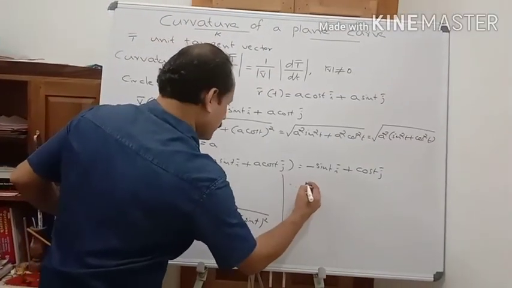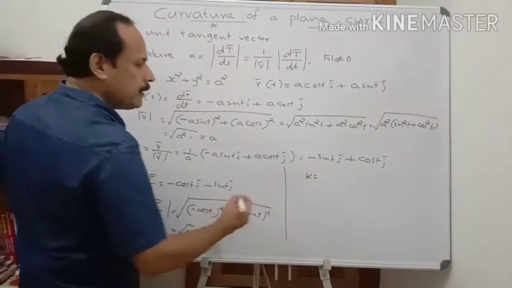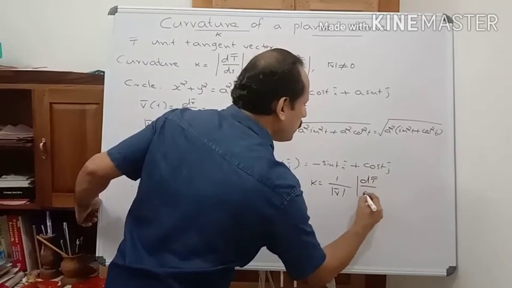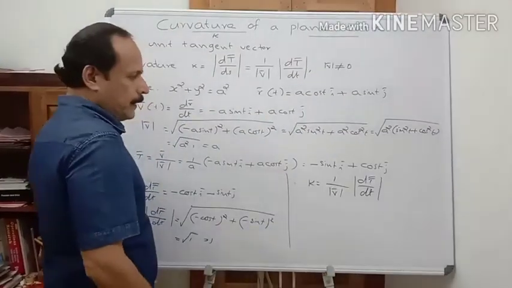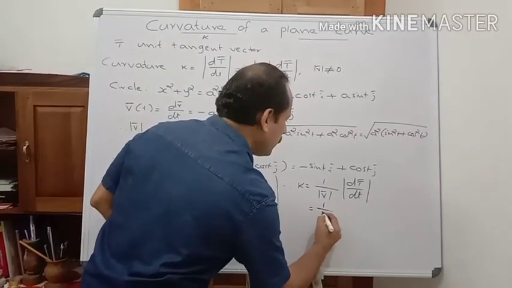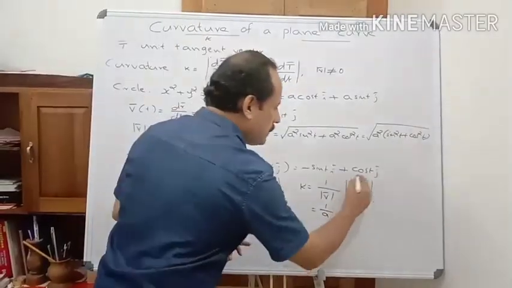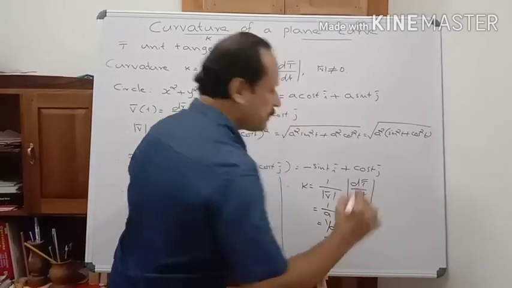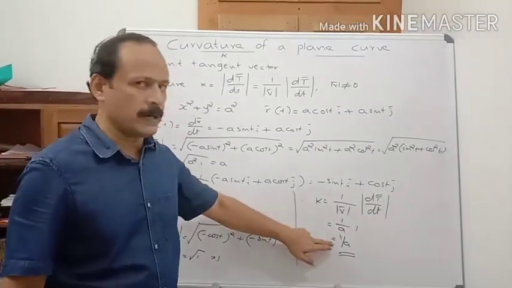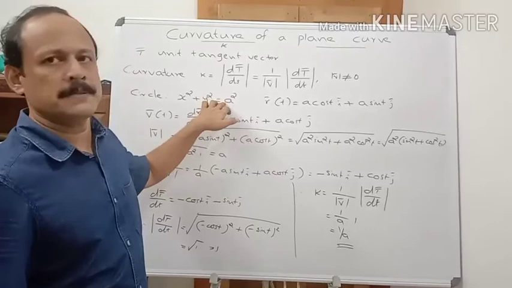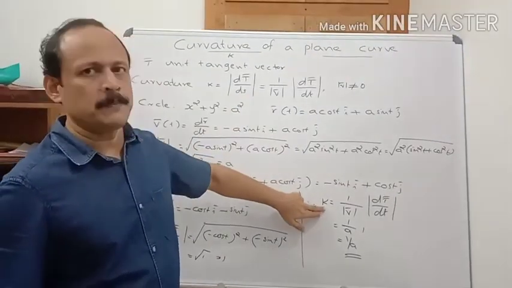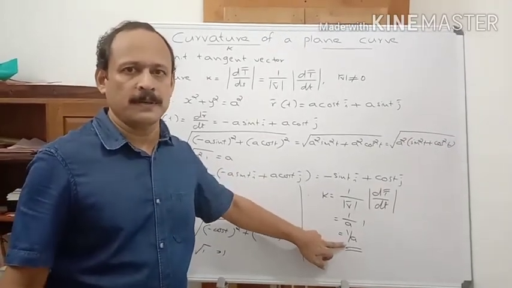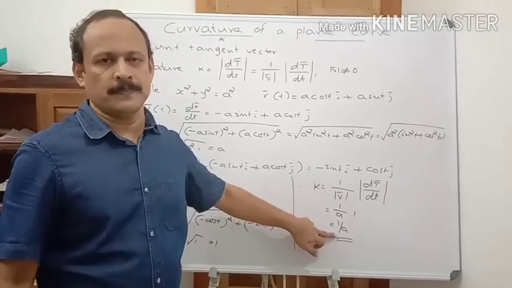For curvature, kappa equal to 1 by mod v bar into mod dt bar by dt, and this is 1 by a, since mod v bar is a and this is 1, equal to 1 by a. What is obtained here? Curvature equal to 1 by a. What is a? a is the radius of this circle. Thus curvature at any point on a circle is the reciprocal of the radius of the circle. Thank you.